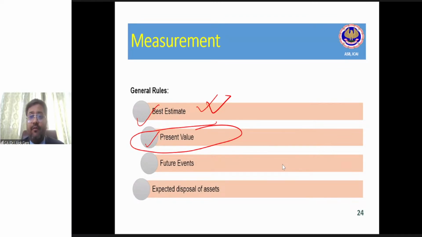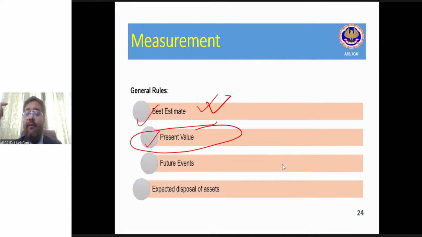Do you have any query so far? I hope you have enjoyed the session. I hope you have understood the session very well. You have understood the meaning of liability. Liability is a present obligation arising out of past event where it is expected to have an outflow of resources. What is a provision? It is a liability of uncertain timing or amount. A provision is recognized when there is a present obligation out of past event where outflow is probable and outflow is measurable.